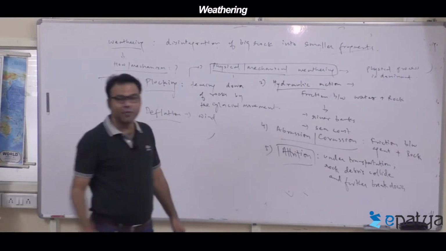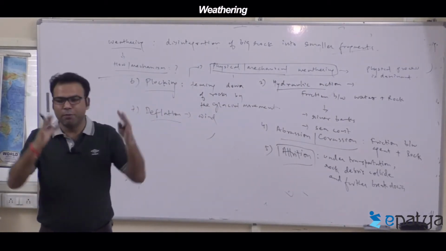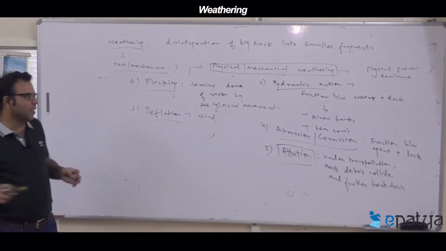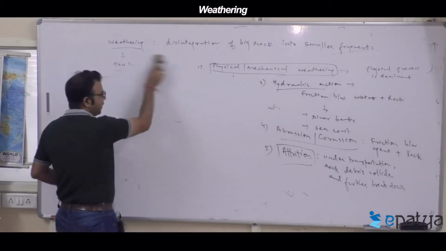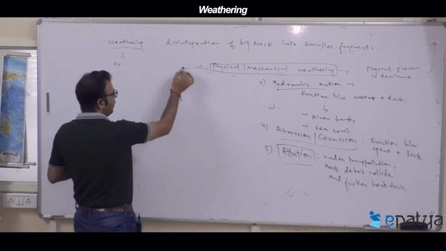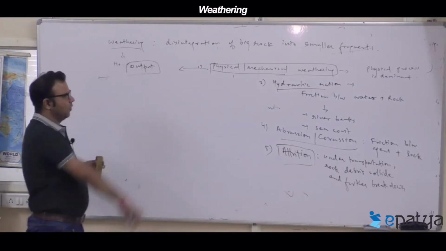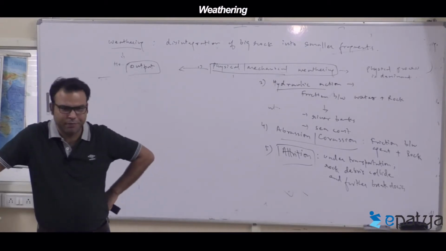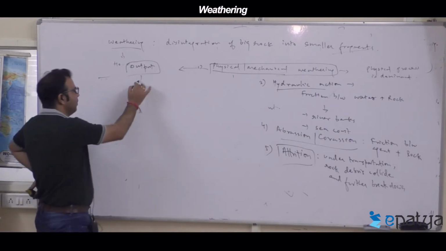So what is the output of mechanical or physical weathering? You get sediments. A bigger rock is broken down into smaller rock debris, not very fine, so you get different sizes. Whatever the agent and wherever it happens, the outcome is sediments of different size.